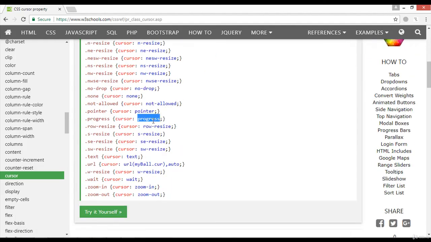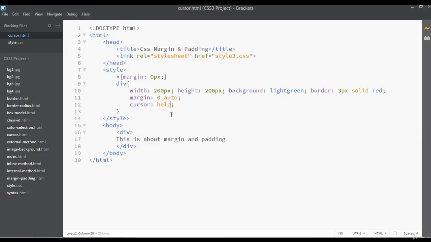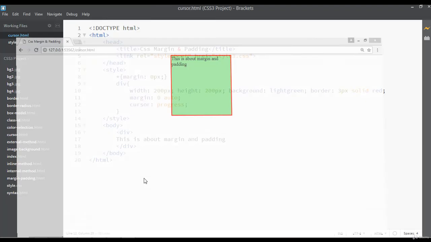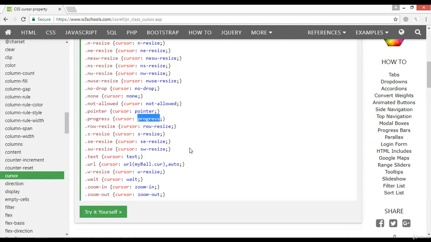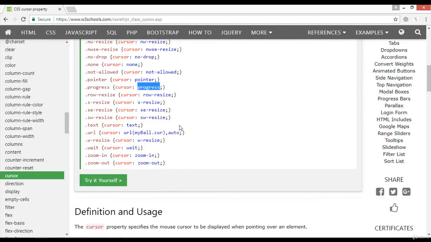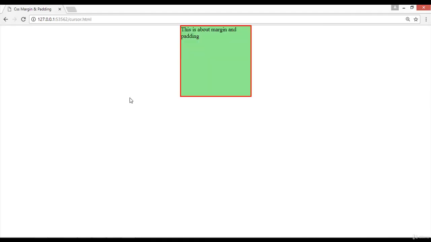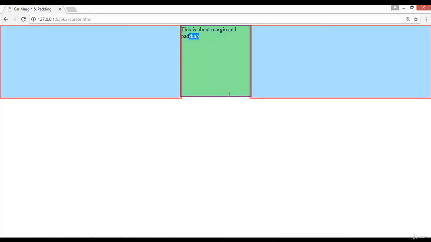For example, I want this progress. You can copy this and paste here and save, go to your browser and refresh. Now you can see this on progress mode. You can apply any other, for example the text one, Ctrl+C and paste instead of progress, save and refresh. Now you can see this on text mode.